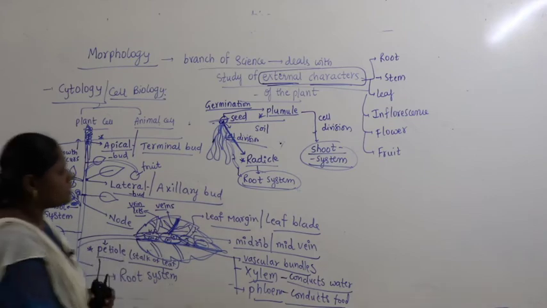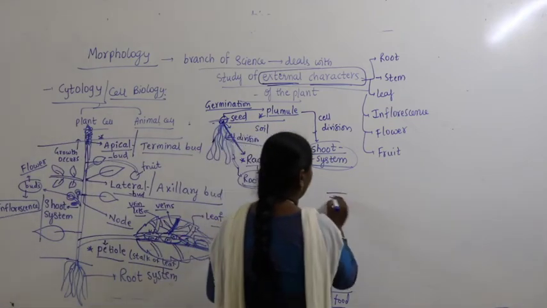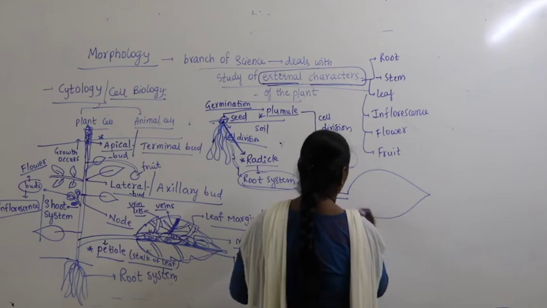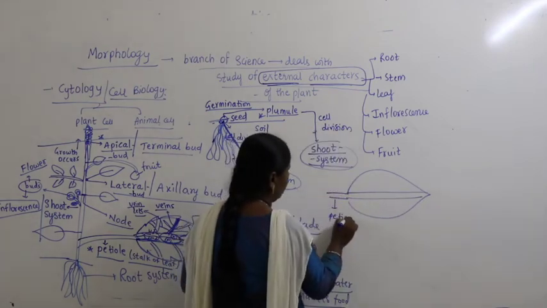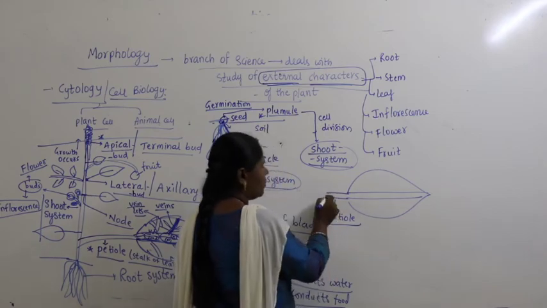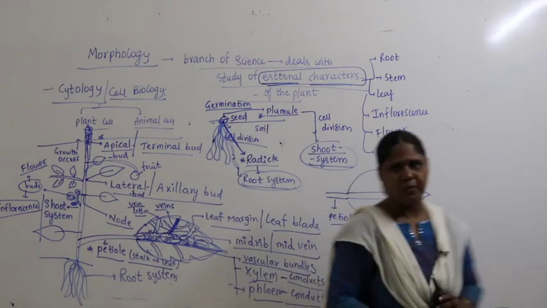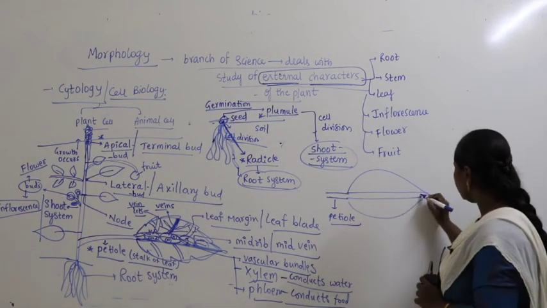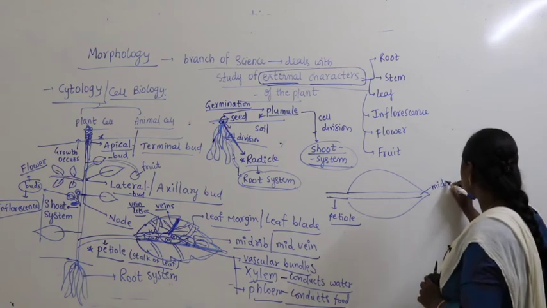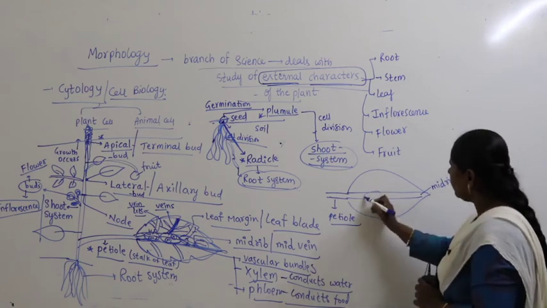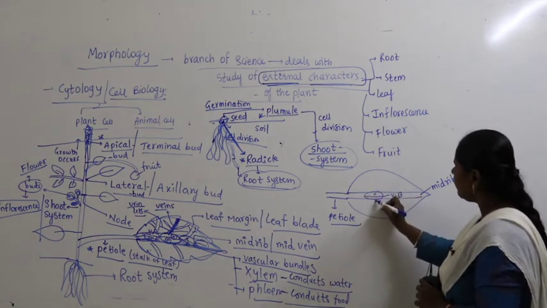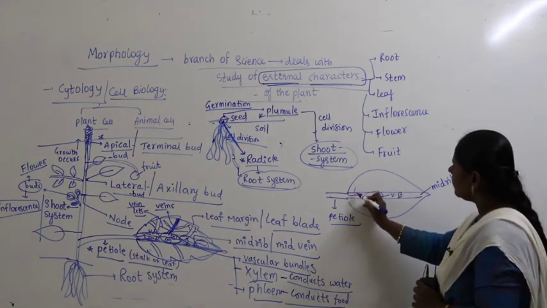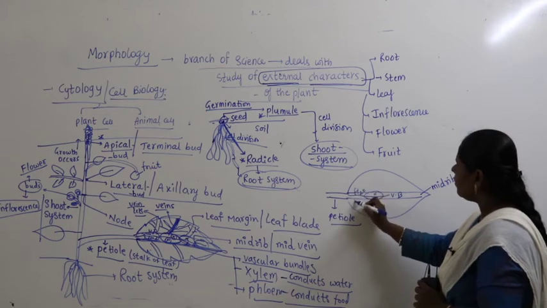Again I will draw the same structure here. Just have an observation. What is this called? This is called the petiole. The leaf stalk is called the petiole. Now what is this called? This is called the midrib. The midrib contains the vascular bundle, inside which xylem and phloem are present. Xylem conducts water and phloem conducts food.